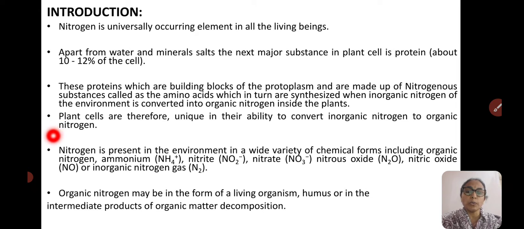Here, atmospheric nitrogen is inert inorganic nitrogen gas. In that form, the plants cannot utilize nitrogen, so we need to look for simpler forms. The plants are going to convert this atmospheric inert nitrogen to nitrates, nitrites, and ammonium ions. And how exactly those things are done in nature, by chemical, physical, and also natural means, is the importance of this topic, nitrogen metabolism.